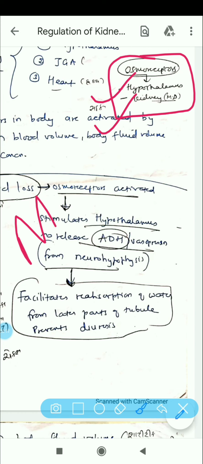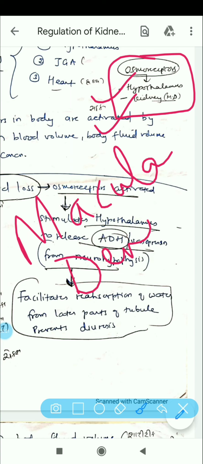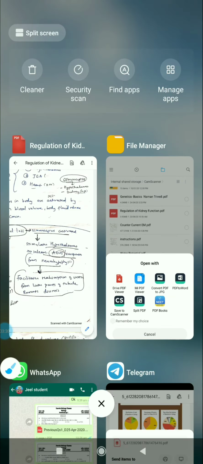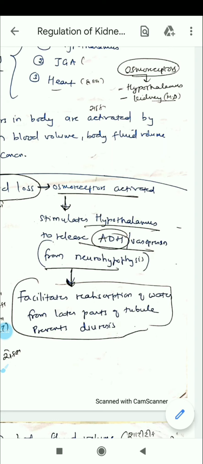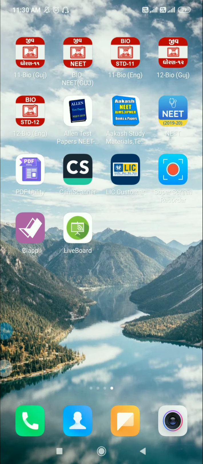In kidney, it is the macula densa part, which I have discussed in the functions of the tubules. So osmoreceptors are mainly found in the hypothalamus and kidney. Just a moment, I'll show you how it is. Let me open the board. Please wait for a while.